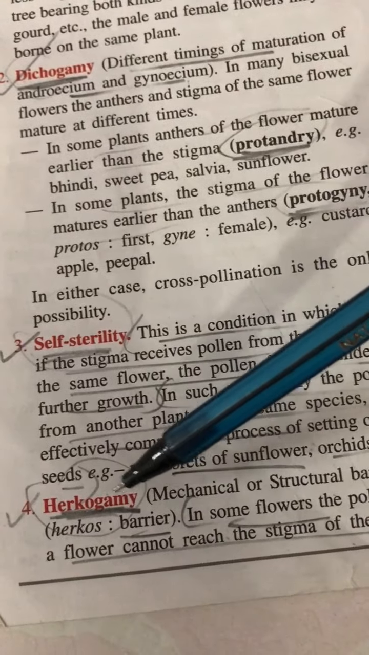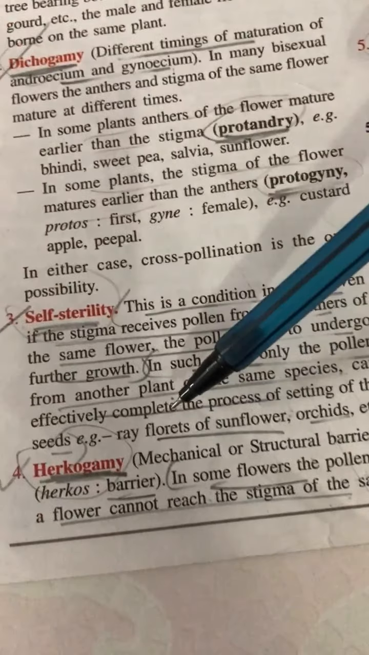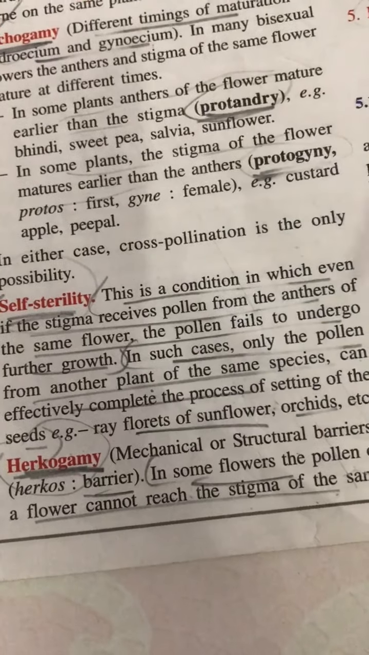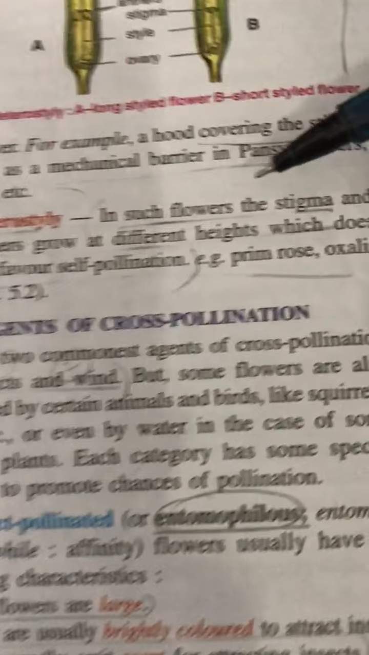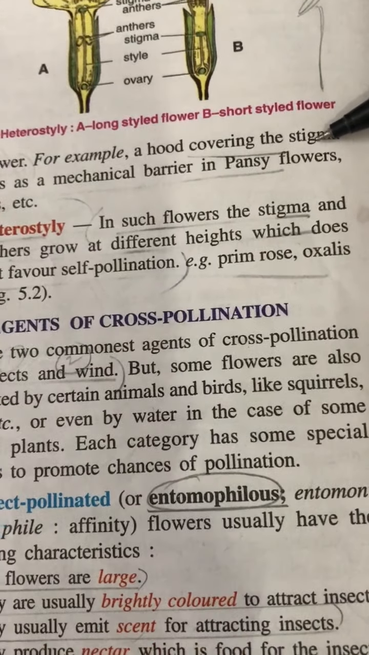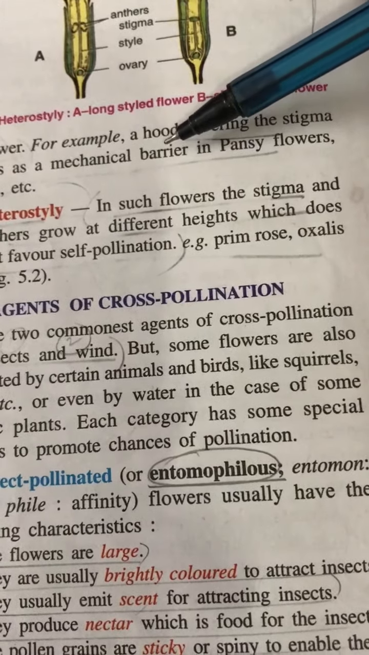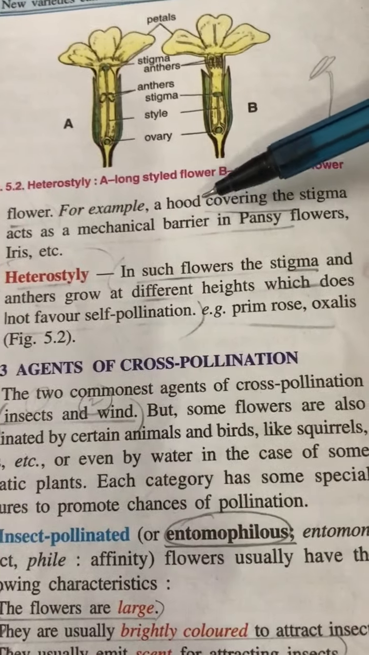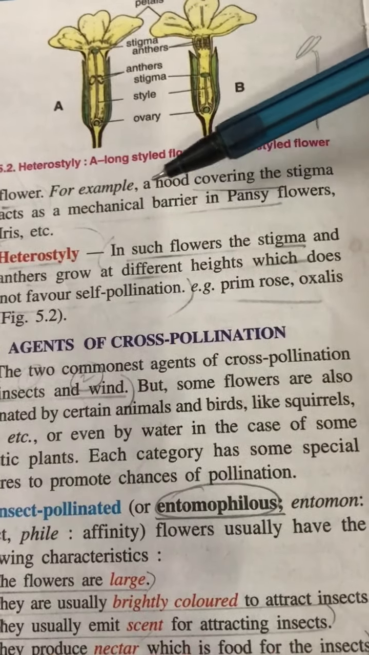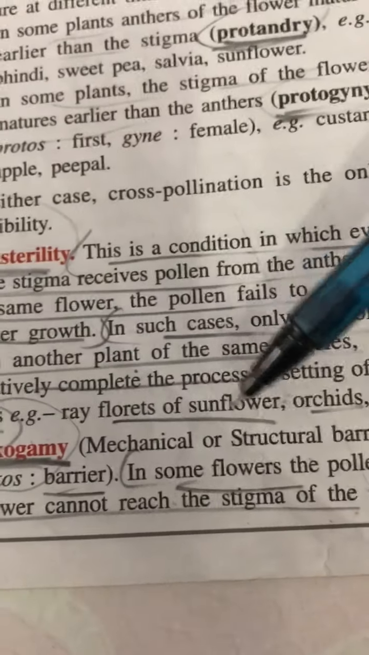Next is hercogamy. Hercos means a barrier. So we find in some flowers like pansy that there is a hood which is covering the stigma. Now this hood which covers the stigma prevents the landing of the pollen of the same flower on that stigma. So it acts as a mechanical barrier, and this hood is partially open from the other side so that pollen from another flower on another plant can land there. So this is known as hercogamy. Hercos means mechanical barrier and gamy means in reproduction.